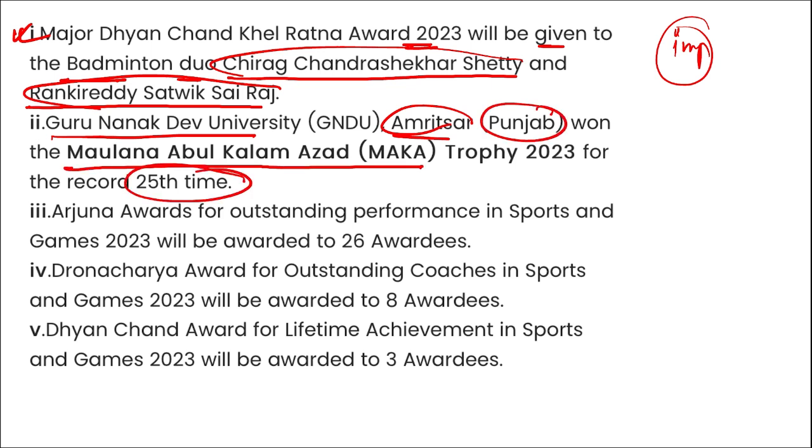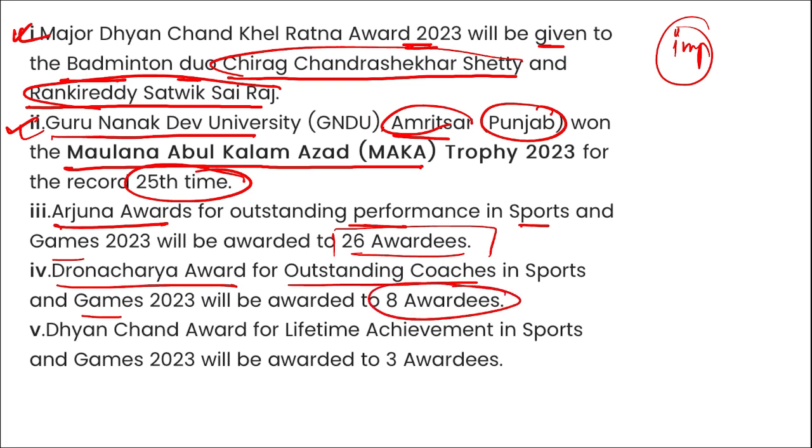Next is your Arjuna Awards for outstanding performance in sports and games, which will be awarded to 26 awardees. Then the Dronacharya Award for outstanding coaches in sports and games will be awarded to 8 awardees, and the Dhyan Chand Award for lifetime achievement in sports and games will be awarded to 3 awardees. Right?